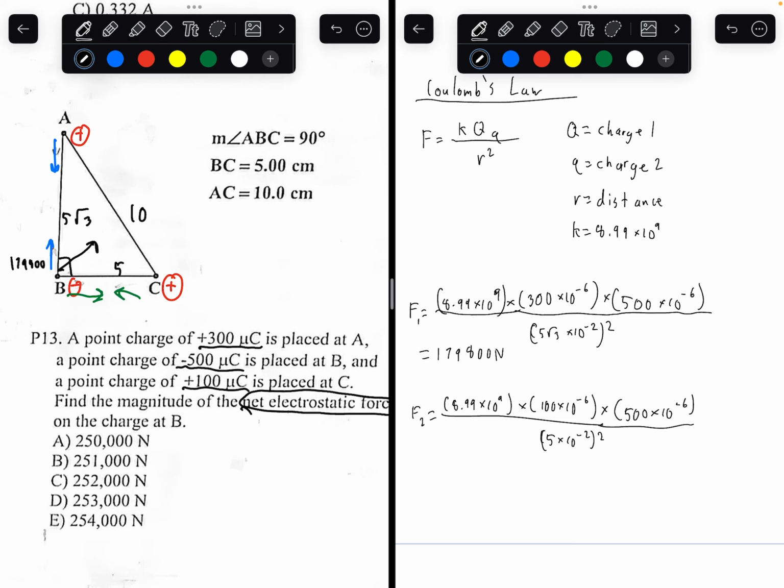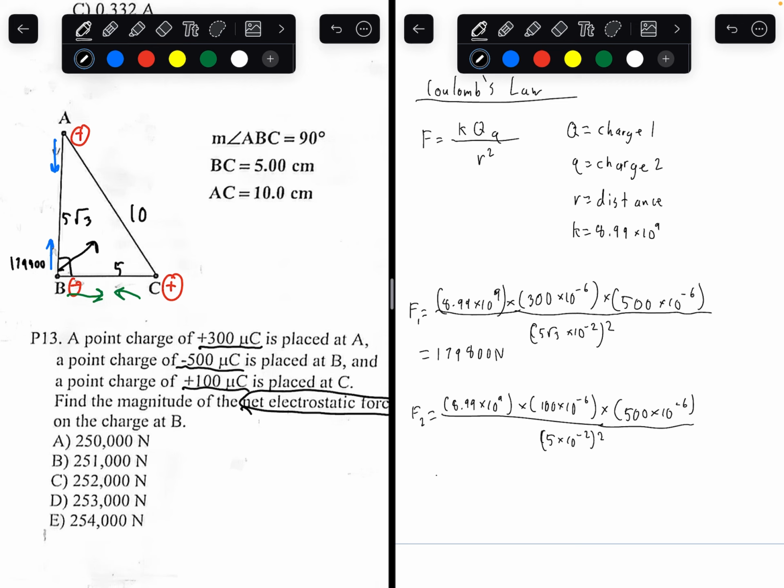So 8.99 times 10 to the power of 9 times 100 times 10 to the power of negative 6 times 500 times 10 to the power of negative 6 divided by 5 times 10 to the negative 2 squared.